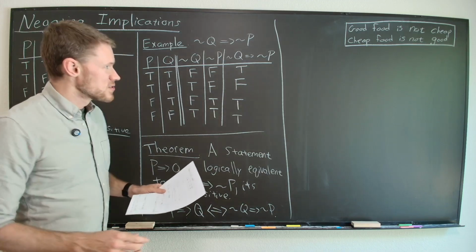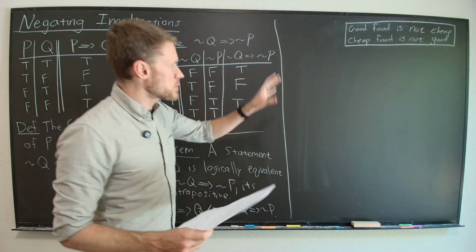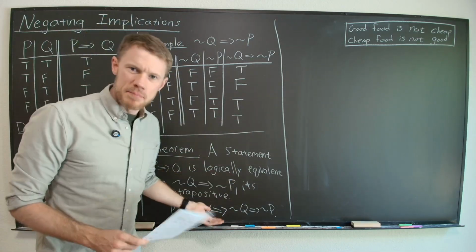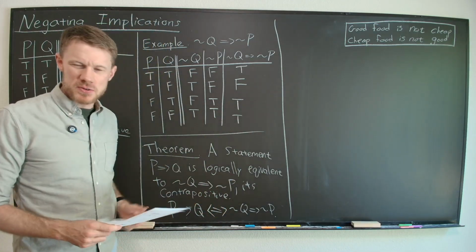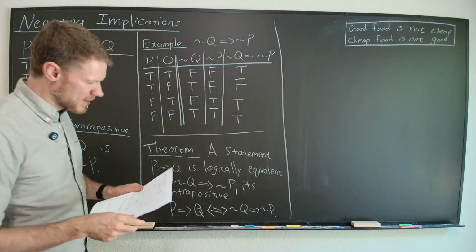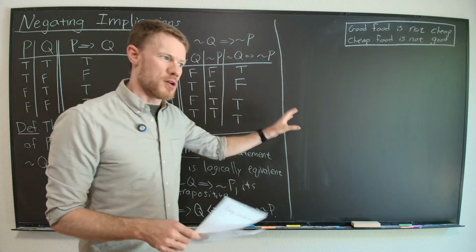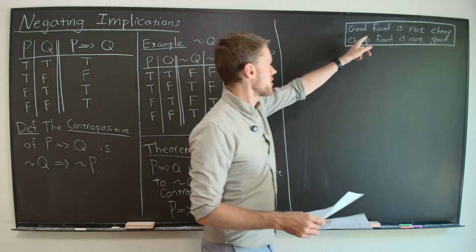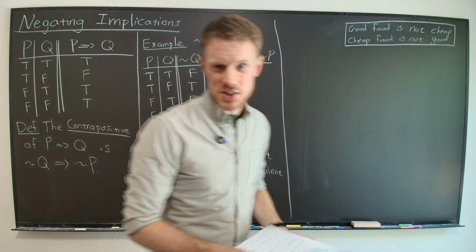Well, good food is not cheap, cheap food is not good. Is that an implication? Is that a P implies Q? It is. You have to think about it a little differently. If F is some food, then F being good implies F is not cheap.